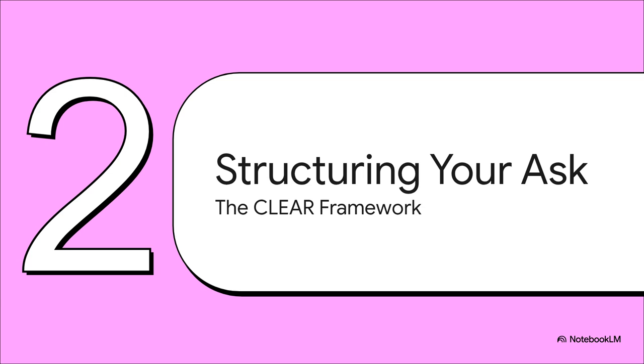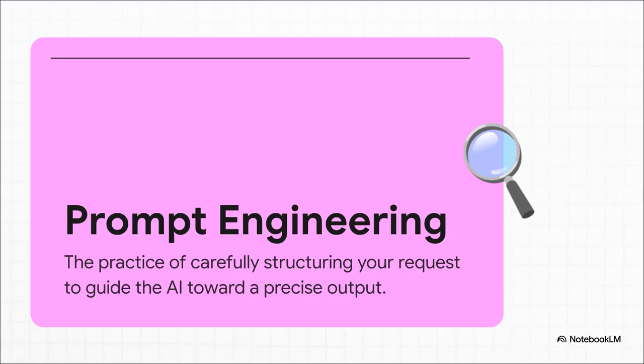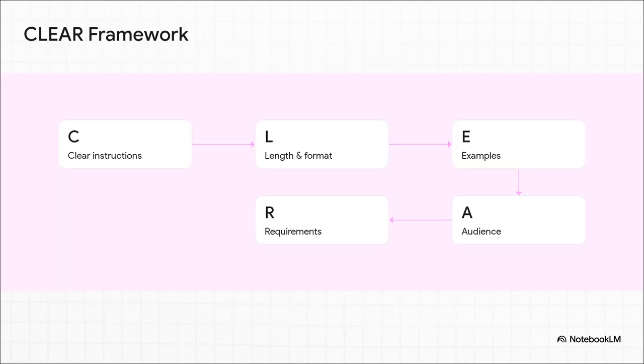The first piece of the puzzle is all about structuring the ask itself, and we can do this with a really powerful method called the CLEAR framework. This whole practice is called prompt engineering. Think of it as the art and science of building a better request. So instead of just vaguely pointing the AI in a general direction, you're giving it a detailed map with the exact destination already marked. The CLEAR framework gives us 5 different levers to do just that.